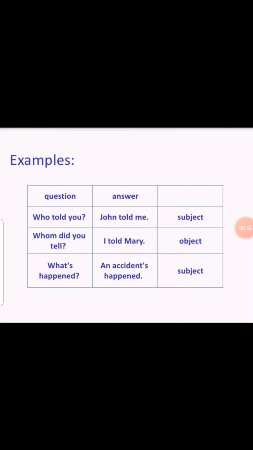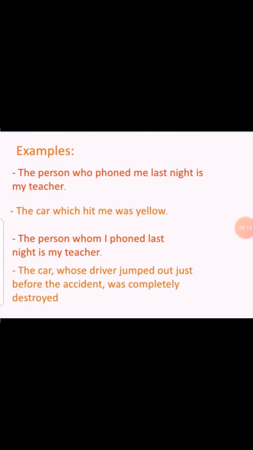So who told you? John told me. Whom did you tell? I told Mary. Here it is being used as an object. What happened? An accident happened. You can see that after who I have not used any noun, after whom also I have not used any noun, after what also I have not used any noun. So these are the interrogative pronouns.